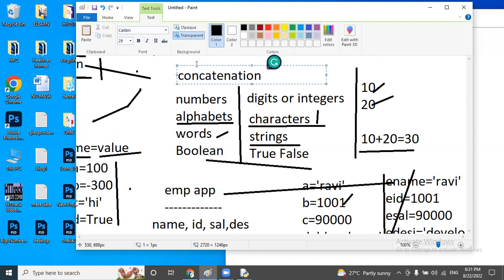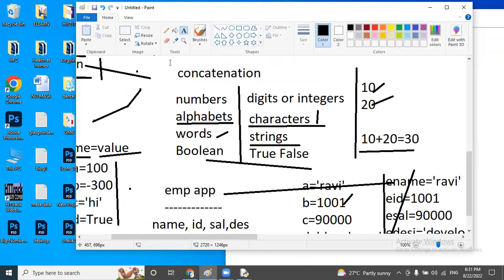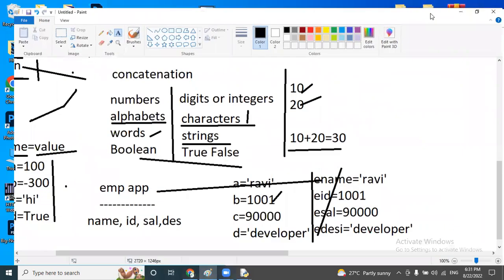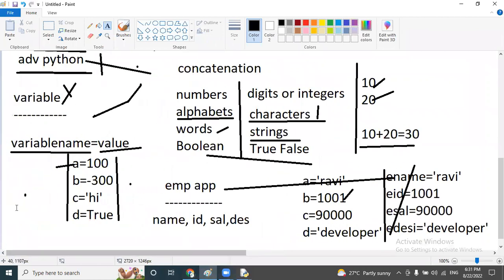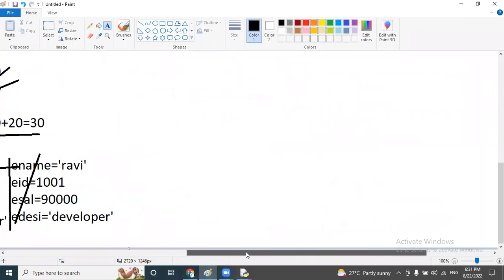So if we are adding two numbers, addition. If we are adding two strings, concatenation. In the fresher level, in interviews also, they may ask you, what is the concatenation? This word is different, but this usage is common. Whenever we are trying to add two strings, that is concatenation. So in our core Python, after the variable and the print method, the next concept is concatenation.